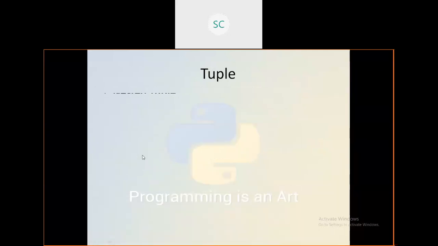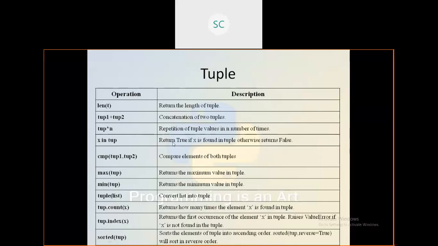Okay, you can compare two tuples. Like a string comparison, tuple 1 and tuple 2 are compared. If the tuple 1 value is greater than tuple 2, it will return a positive integer.